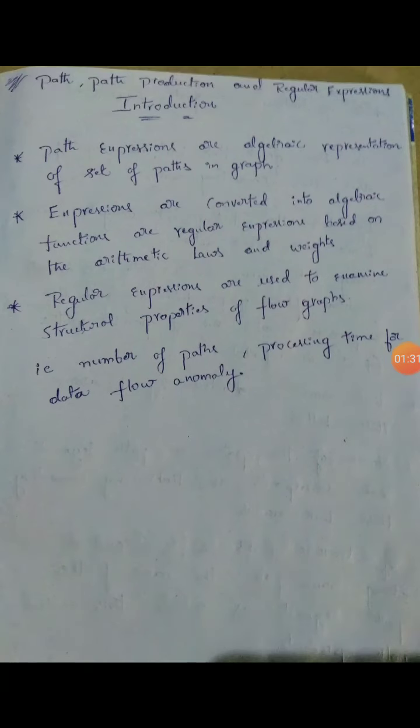Coming to the introduction, path expressions are an algebraic representation of a set of paths in a graph, and expressions are converted into algebraic functions. Regular expressions are based on the arithmetic laws and weights. The regular expressions are used to examine the structural properties of the flow graph, the number of paths, and processing time for data flow anomaly.